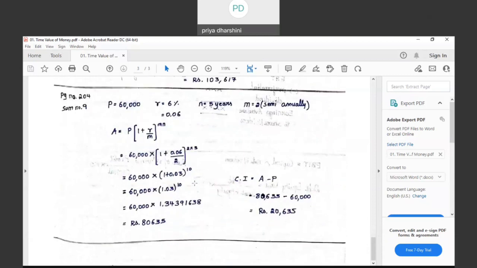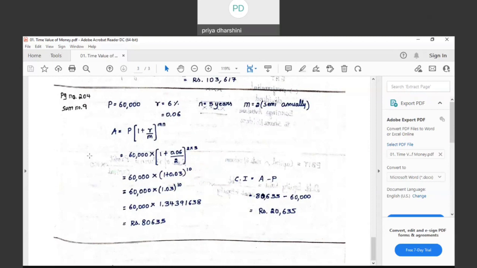Fine. Then coming to the next question. Sum number 9 under the self-learning questions. Ascertain the compound interest of 60,000 at 6% compounded semi-annually for 5 years. How much is the principal? 60,000. What is the rate? 6%. As a decimal, it is 0.06. How much is the period? 5 years. Compounded semi-annually, which means M is 2.